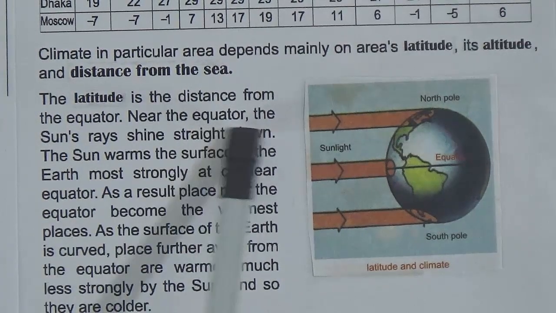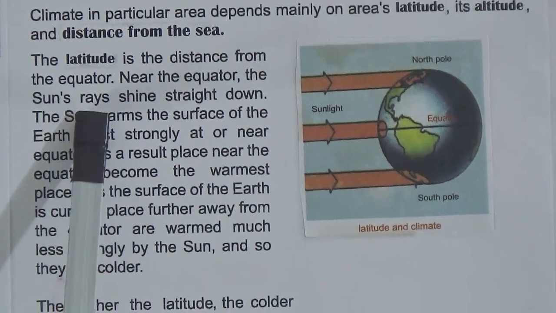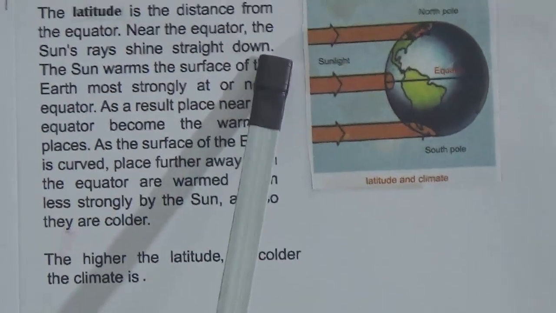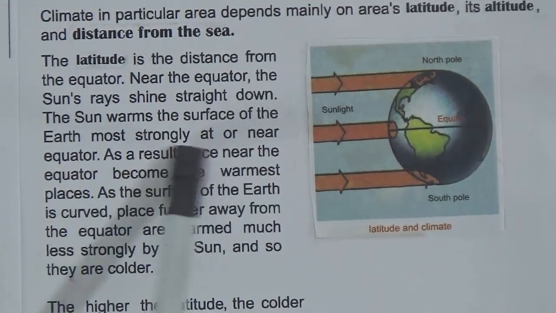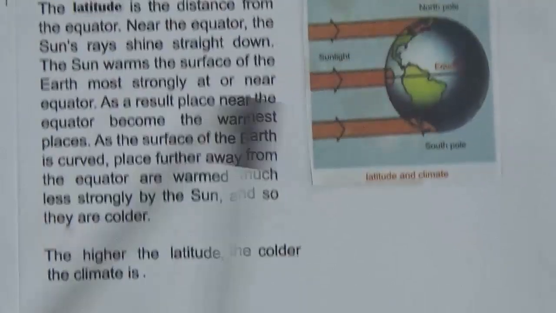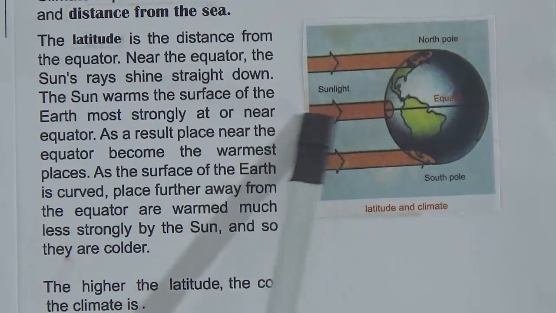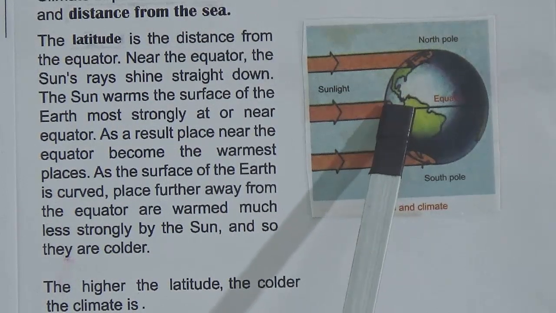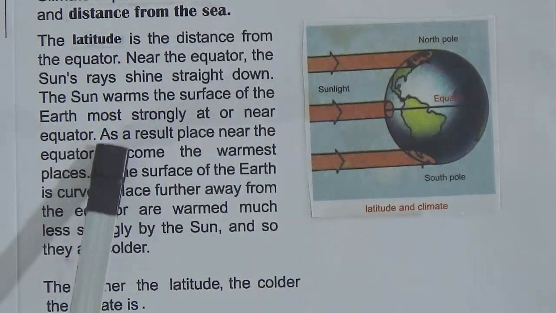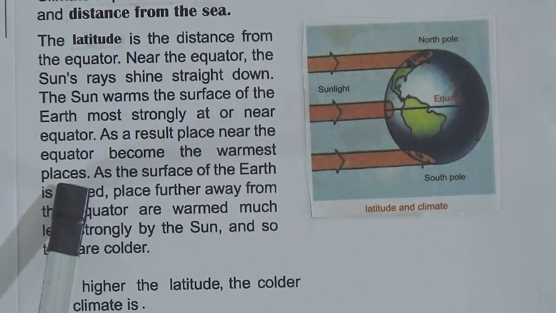Near the equator, the sun's rays shine straight down. The sun warms the surface of the earth most strongly at or near the equator. Here, if you can see this picture again, the sun ray is falling straight on this side. So this side is warmer. As a result, places near the equator become the warmest places.